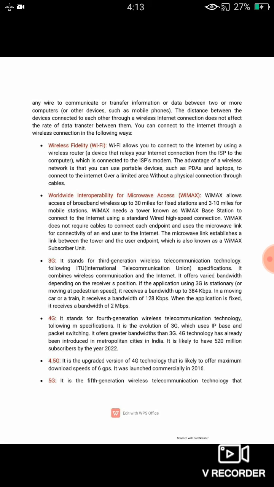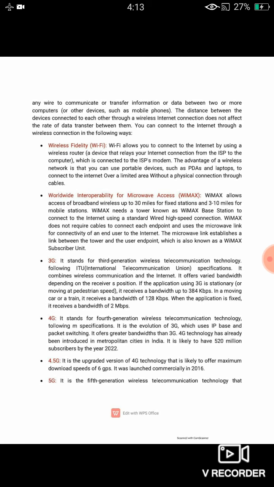Next one is 4G, which is for fourth generation wireless telecommunication technology. This is an evolution of 3G, which uses IP base and packet switching, and 4G technology is faster than 3G technology. After 4G, 4.5G technology came.